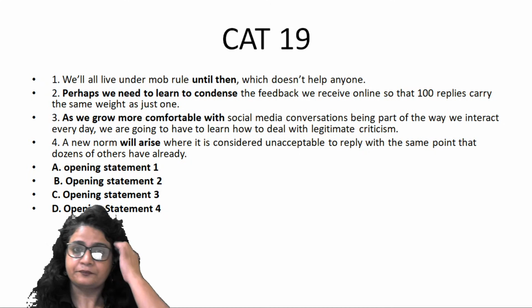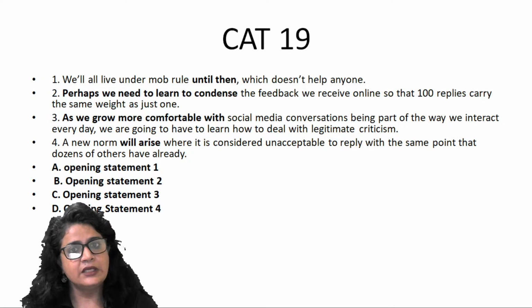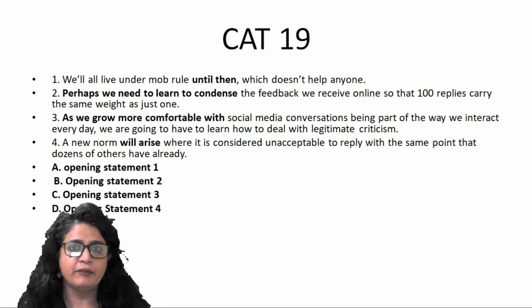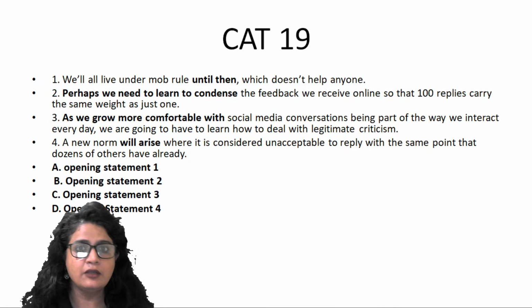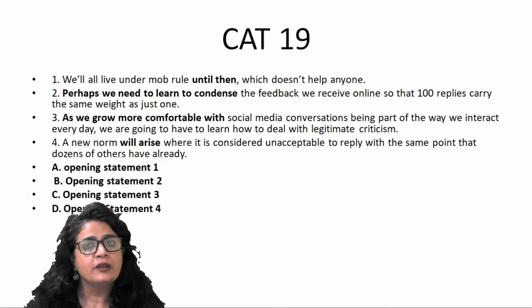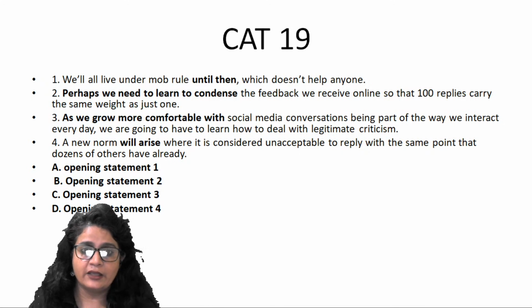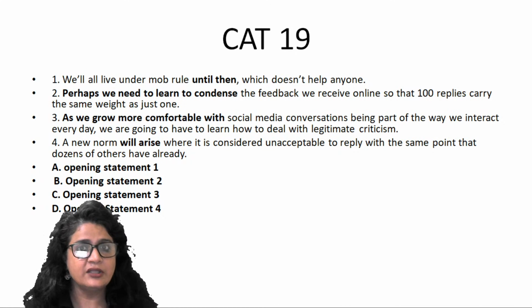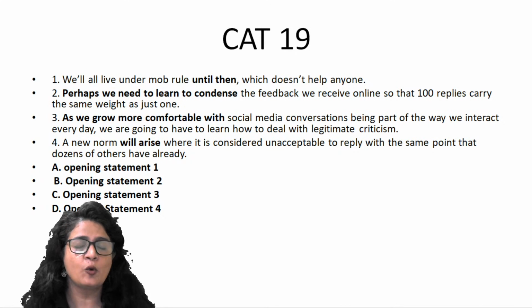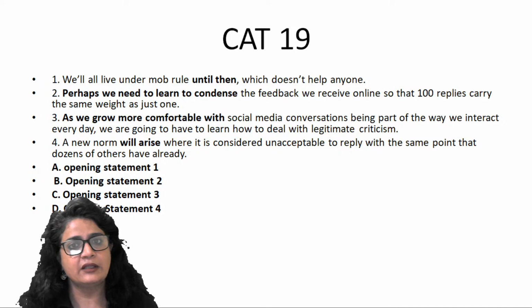So I hope the discussion of these two questions of CAT 19 gives you some clarity that these are the classic rules that we have been teaching, you all have been learning, you all have been employing while solving para-jumble questions, and they will also help you enormously in solving questions where you are not given the options. I gave you this strategy that assumes these four options are there because finding the opening statement is going to do half your job, right? And then you have to find the date.